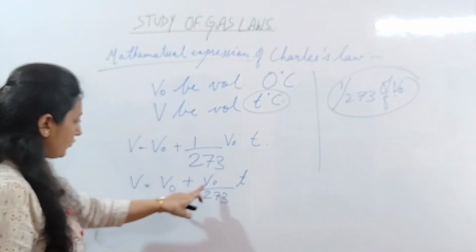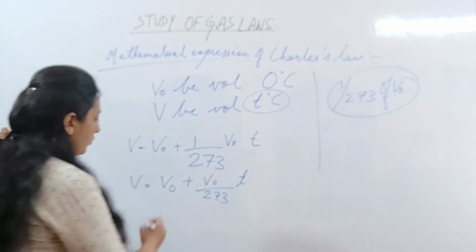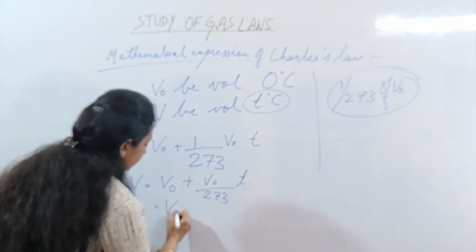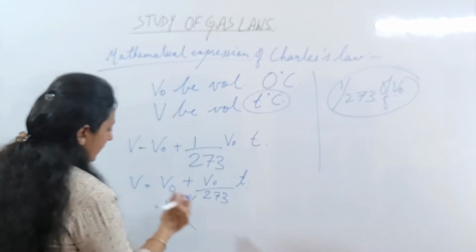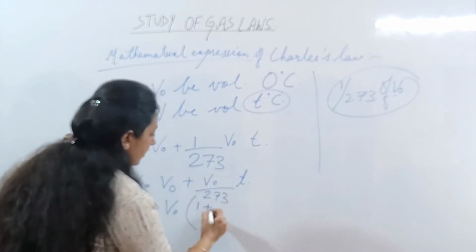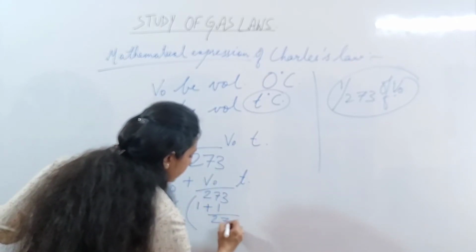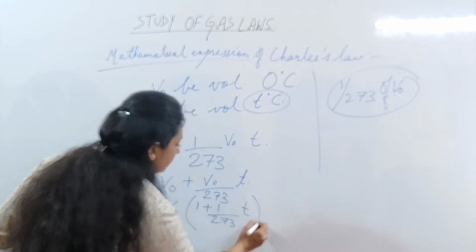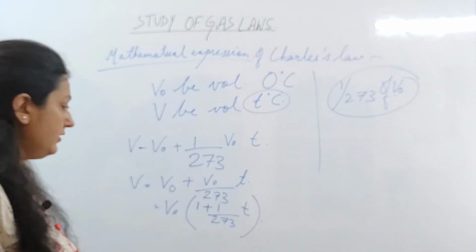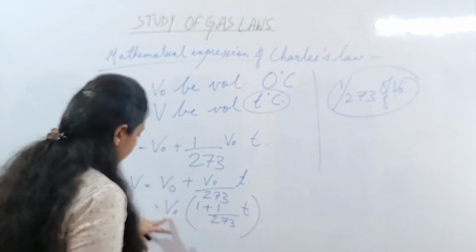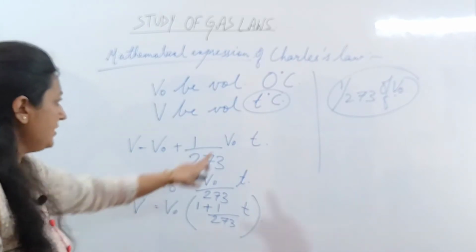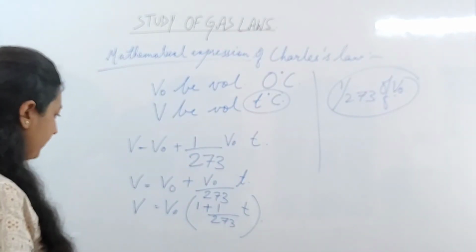Okay. Now from here we can take V naught common. So here we'll get 1 plus 1/273 into T. Clear? Now this is V, volume at the given temperature.